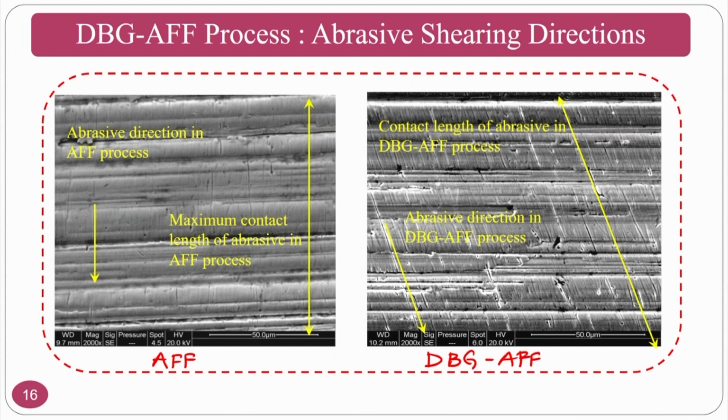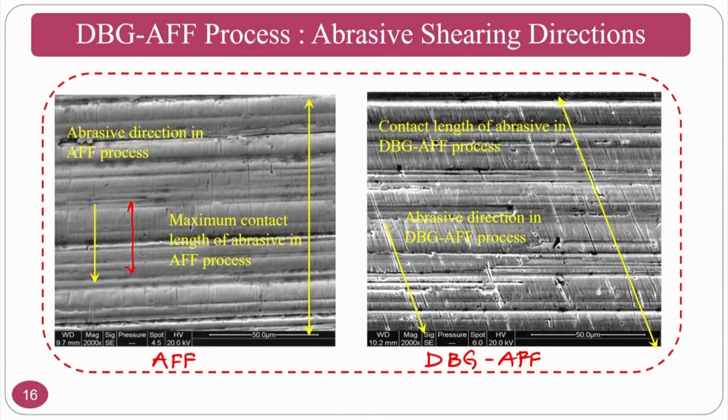In the abrasive flow finishing process, you normally see the minimum traverse length, because you are reciprocating. So, most of the time it will be the shortest distance. Okay. So, in terms of the drill bit guided abrasive flow finishing process, the experiment is stopped at a certain number of cycles to understand the direction of the path. Okay. So, it is an inclined path.